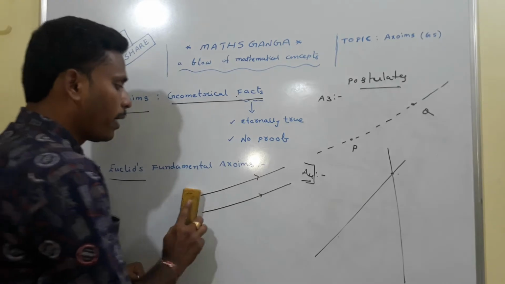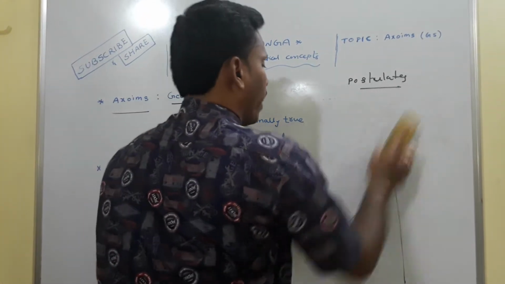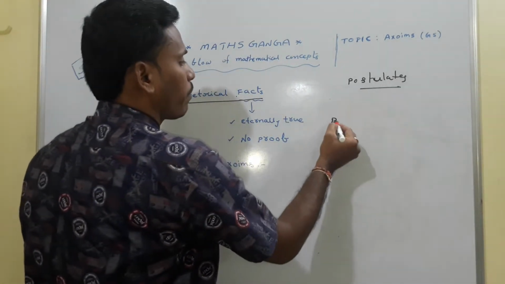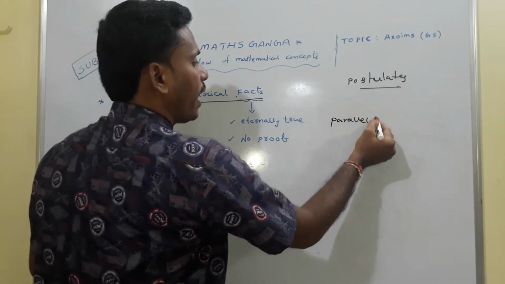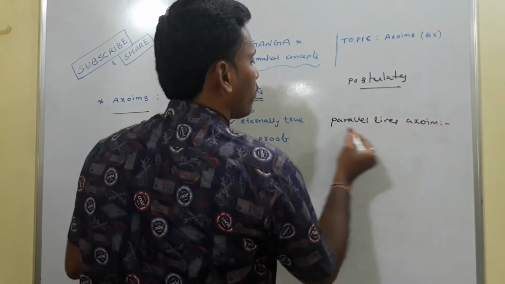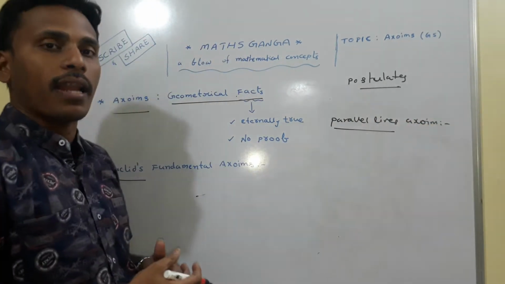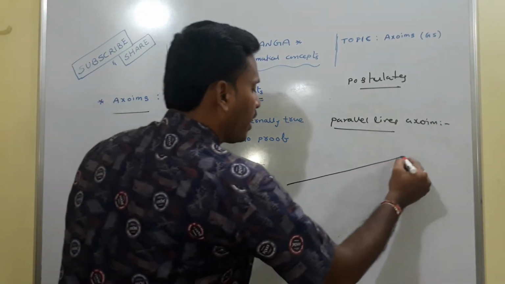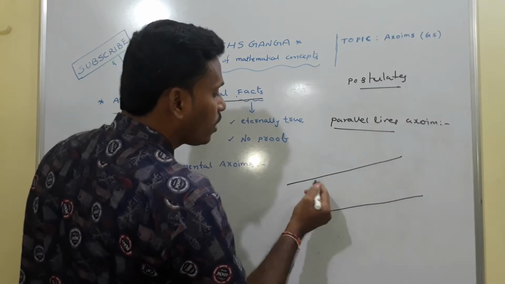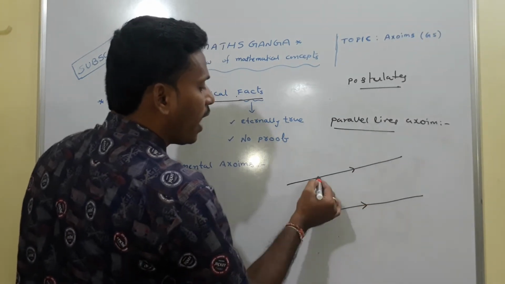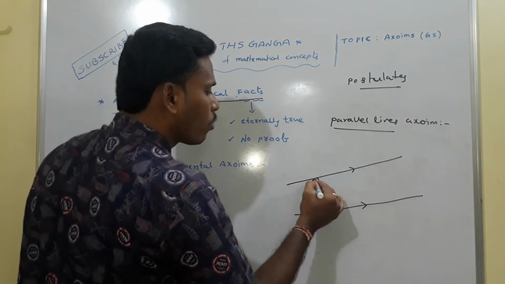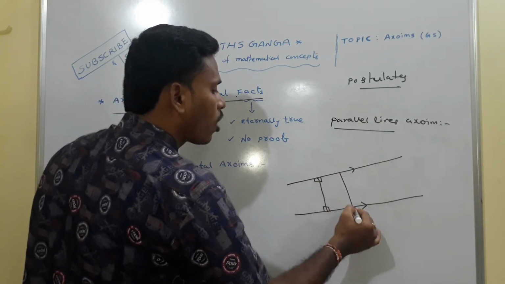These are the four fundamental axioms, and along with these four axioms we have another axiom which is called the parallel lines axiom. See, what is this parallel lines axiom? The name itself contains two parallel lines. If you have any two parallel lines and you observe the distance between these two parallel lines, anywhere the distance between these two lines is always constant.